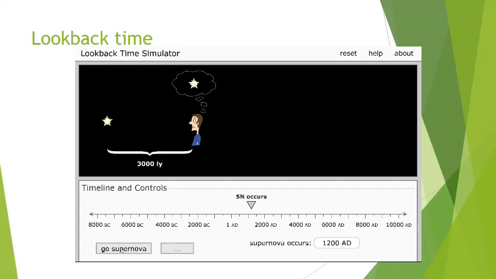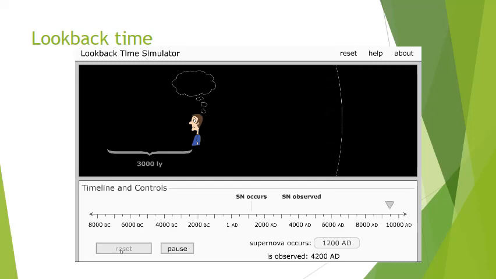So we're going to go ahead and let the star go supernova. It's going to explode. Remember, it's exploding here in 1200 AD, and he's observing a star in 1200 AD. The question is, when is he actually going to see the explosion? Kablooey. So notice the star explodes in 1200 AD. He does not find out about it until 3,000 years later. In 4200 AD, finally, he sees the explosion.